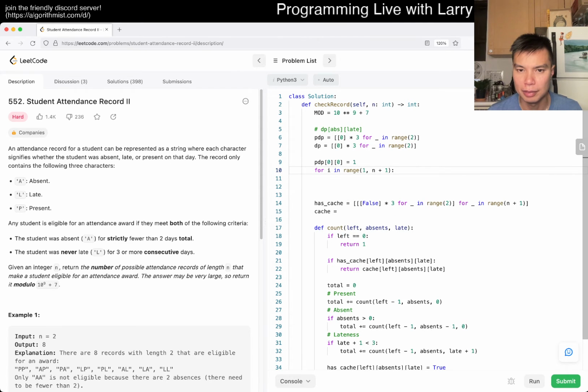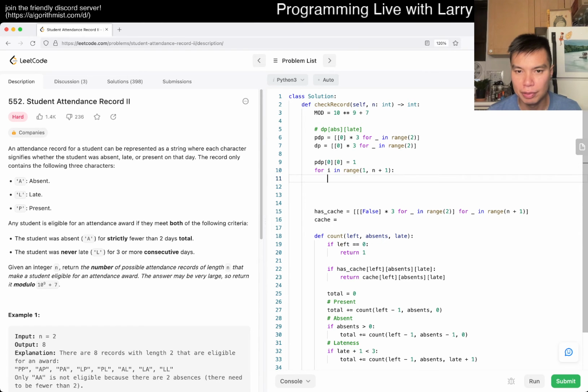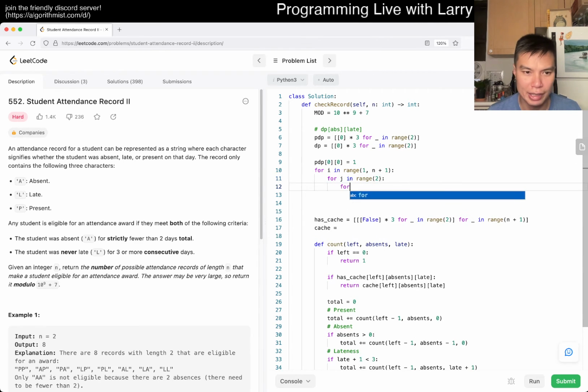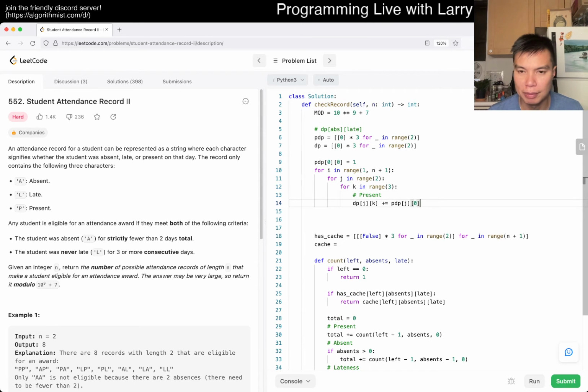Okay, and then for j in range of strictly 2, for k in range of less than 3, so 0, 1, 2, then dp of jk is incremented by pdp of jk, so if we're present. So this is present, we increment the previous day's, well, the lateness is 0, and the absence is the same.